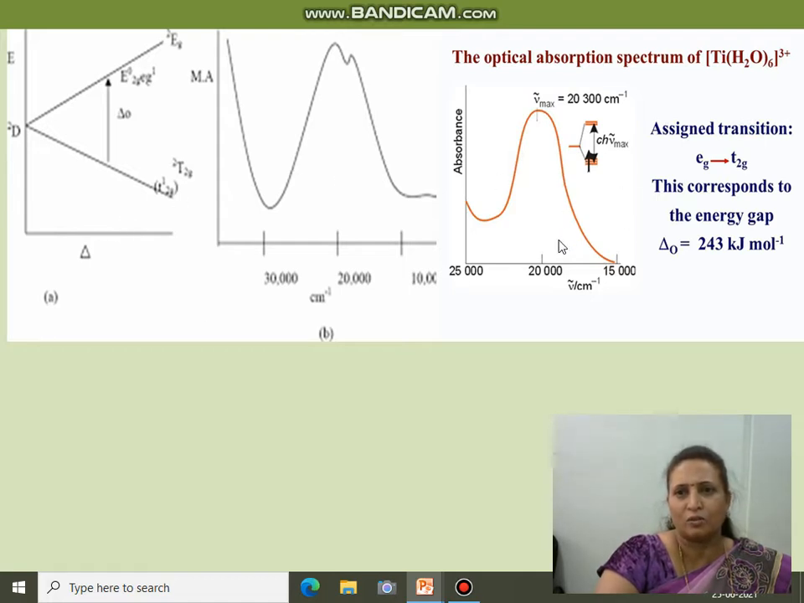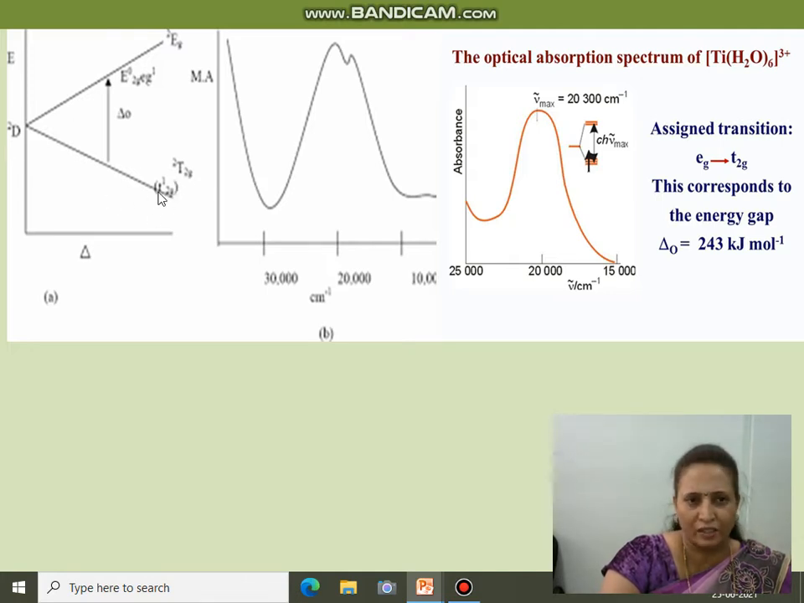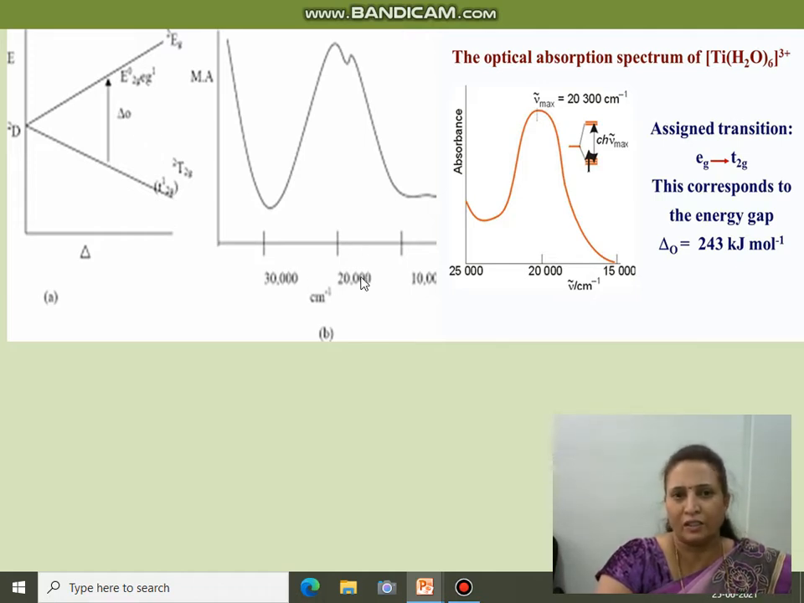Now this diagram also gives an idea about its spectrum. This is the t2g, the lower energy level, having one electron get excited to eg, where this is the excitation splitting of the orbital in the hexaaquatitanium complex. Now here this is the 20,300 frequency value. Here we get a blunt, not a sharp point.